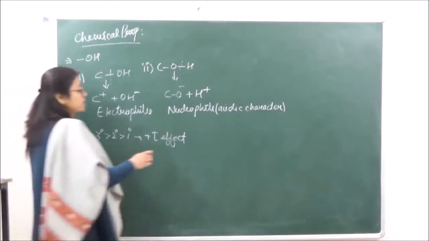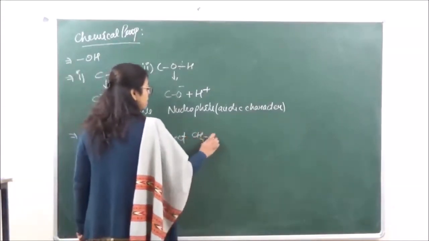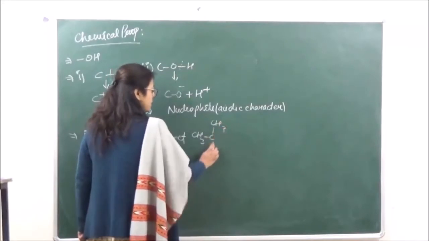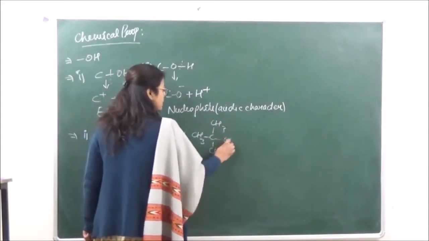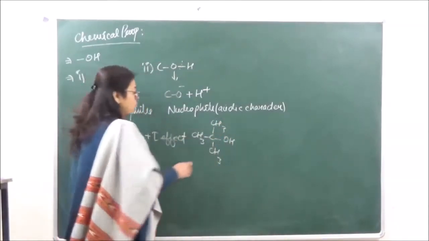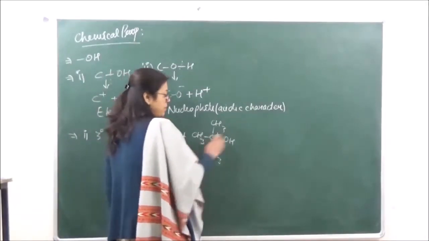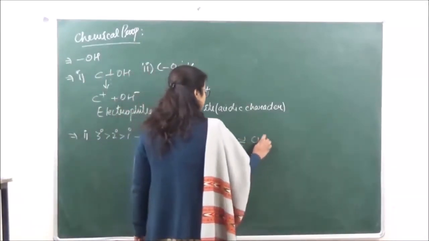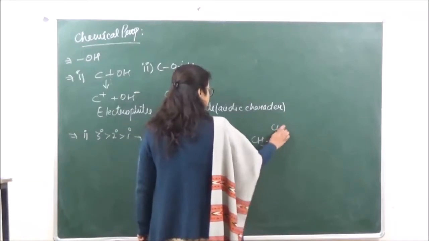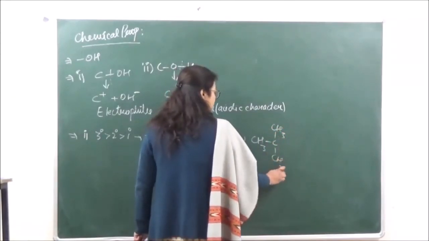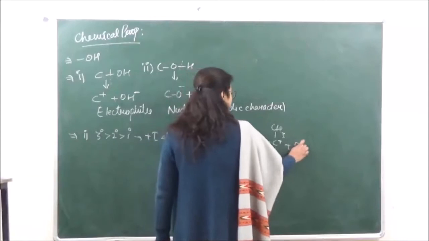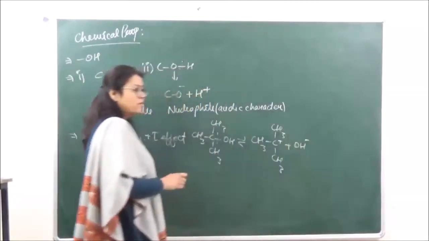If you take a tertiary alcohol, the cleavage of the bond takes place from here such that we have CH3, C, CH3, CH3 with a positive charge, plus OH negative.